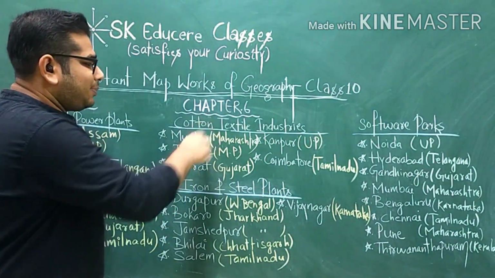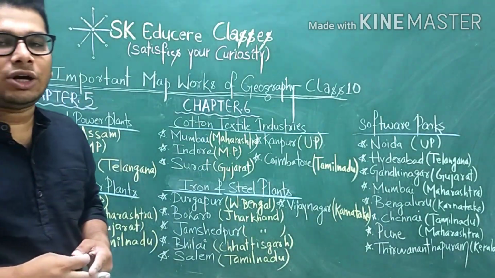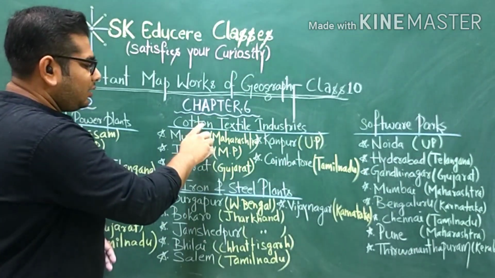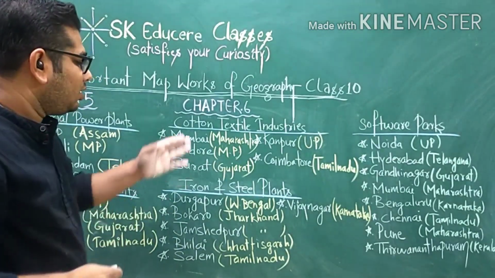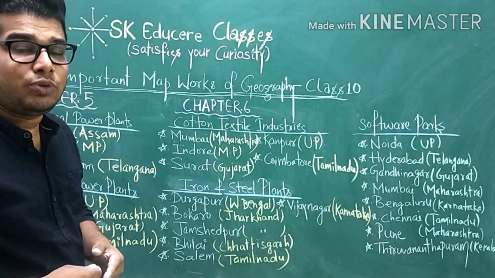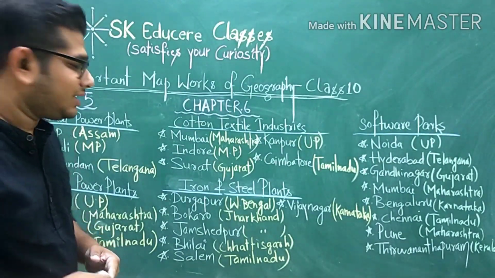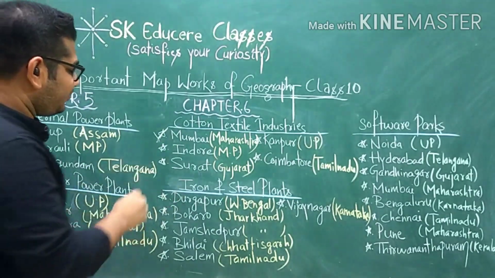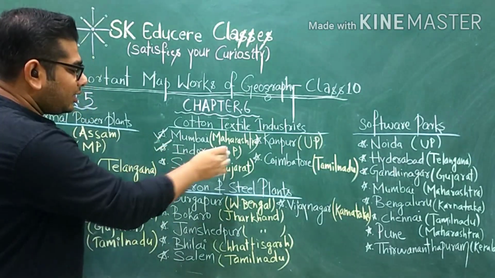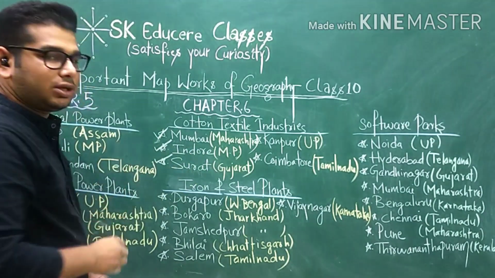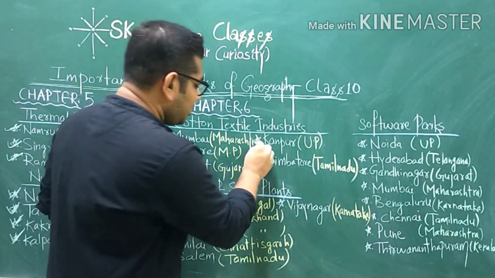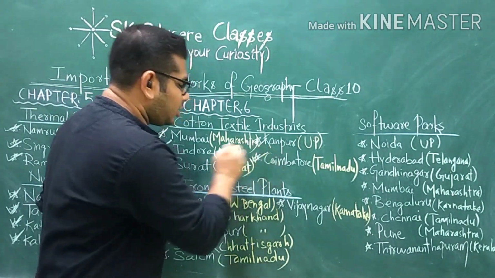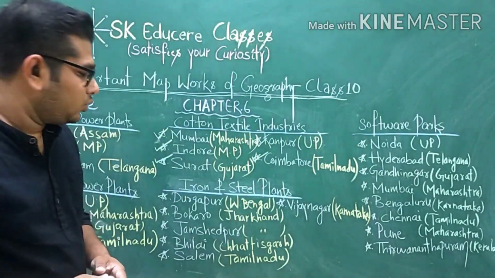Now coming to chapter 6, which is based on manufacturing industries. So you may be asked from this chapter important map work such as cotton textile industry. You may be asked to locate cotton textile industries such as Mumbai, which is located in Maharashtra, Indore, which is located in Madhya Pradesh, Surat, which is located in Gujarat, Kanpur, which is located in UP, Coimbatore, which is located in Tamil Nadu.